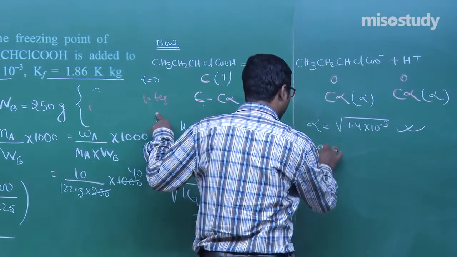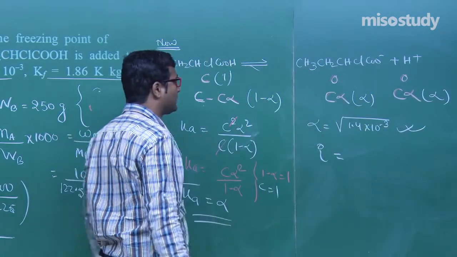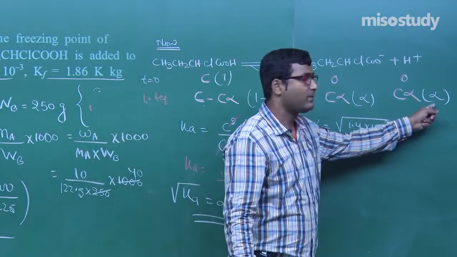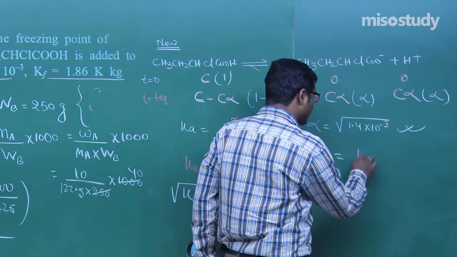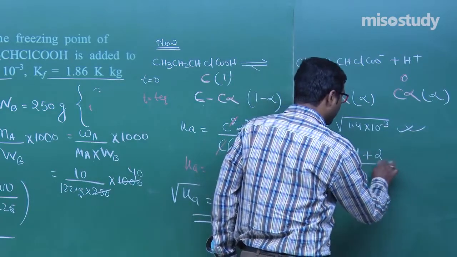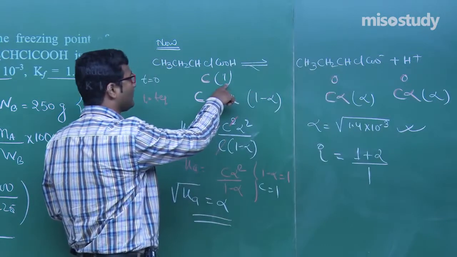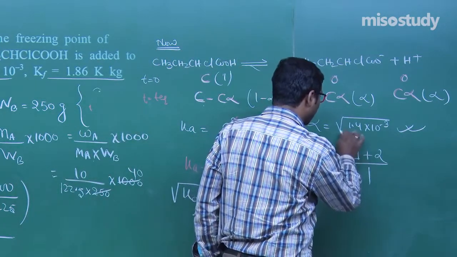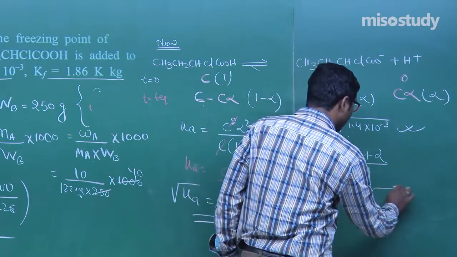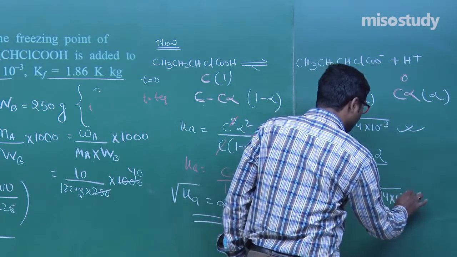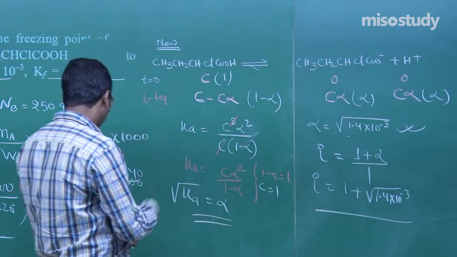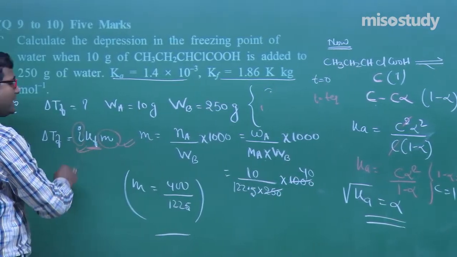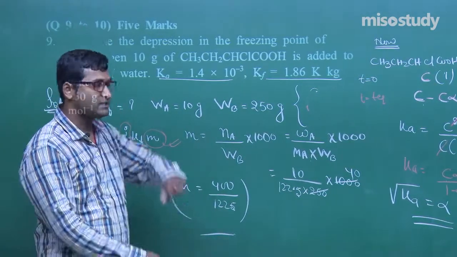So what is the value of i? i is equal to total number of moles at equilibrium upon number of moles taken. Total number of moles at equilibrium is 1 minus alpha plus alpha plus alpha, that is 1 plus alpha. With concentration 1, i is equal to 1 plus alpha, where alpha is root under 1.4 into 10 to the power minus 3. Now we have molality, we have i, we have Kf. Put these values, you will get the expression.